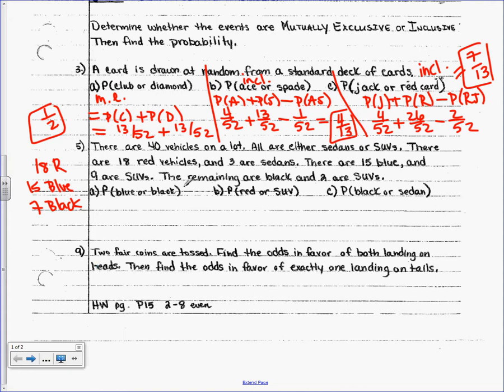So, blue or black? First of all, can you have a blue-black car in this parking lot? No, right? So these are mutually exclusive. I think we still have to say that, so I'm going to put ME above it. That means find the probability of a blue one and add the probability of a black one. How many blue ones are there? 15 out of 40. How many black ones? 7 out of 40. And then add those together. Use your calculator, reduce. What do you get?